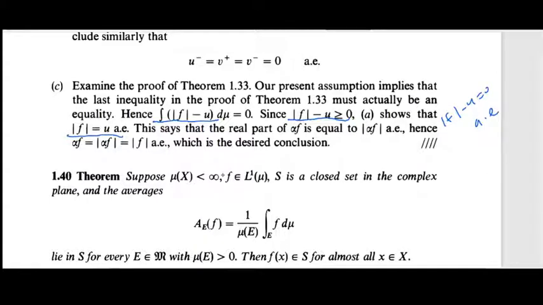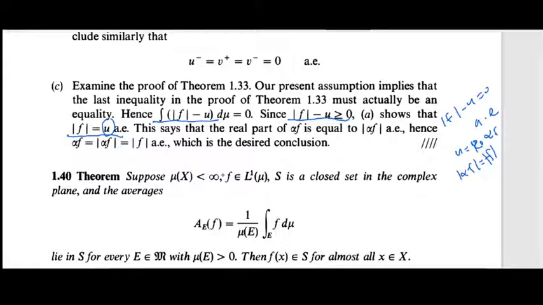So this says that the real part of alpha f is equal to the modulus of f almost everywhere, where u is the real part of alpha f. Also, mod alpha f equals mod f.